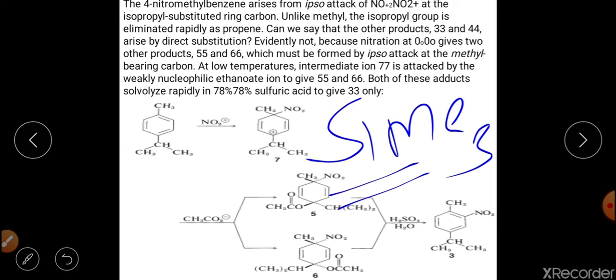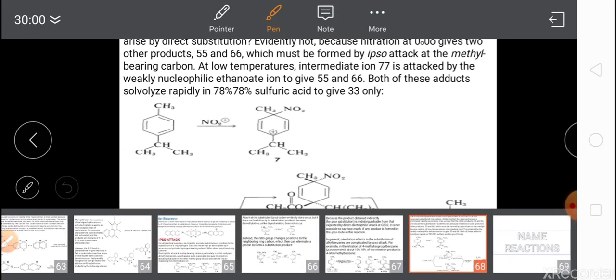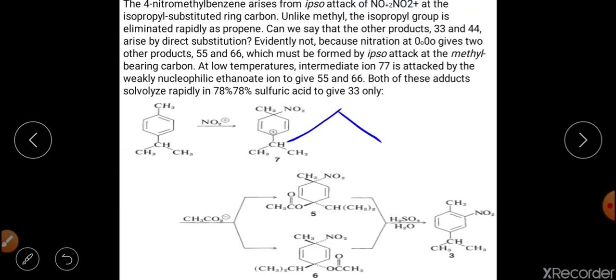So if this is present in the benzene system, it will undergo ipso substitution reaction, right?